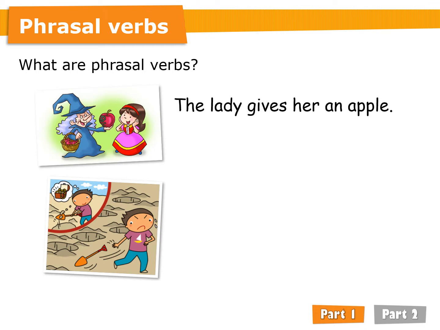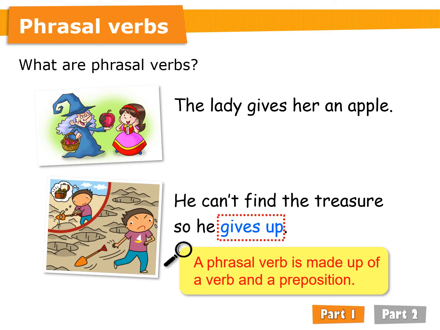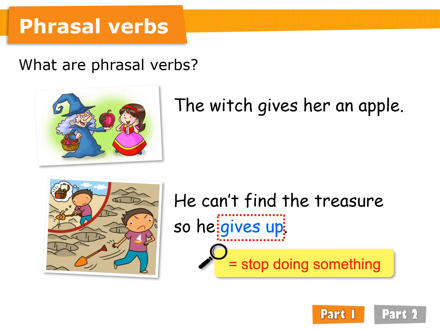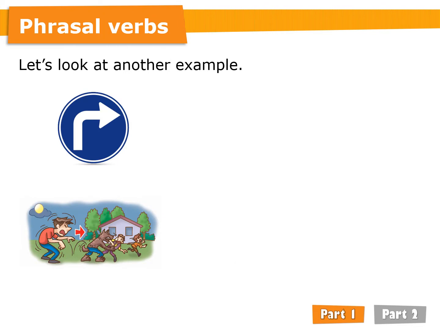The lady gives her an apple. He can't find the treasure, so he gives up. In this sentence, gives up is a phrasal verb. A phrasal verb is made up of a verb and a preposition. In this sentence, gives up means stop doing something. The meaning of the phrasal verb is different to the verb on its own.